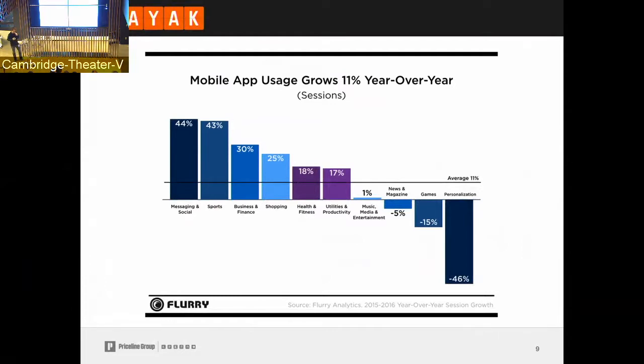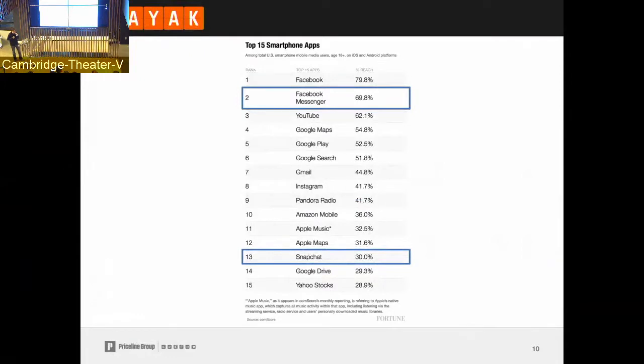And also when we look at this, we can look at this from another angle. If we look at the top download charts, the top 15 smartphone apps according to this Fortune list here, number 1 was Facebook, number 2 was the Facebook Messenger, and then here it's a couple of like basic apps that everyone has on the phone, and then on number 13 we have Snapchat, which is also a chatting app. So there's a lot of good news about how these bots are going to replace native apps, and I guess a lot of people are getting scared, everyone trying to jump on that boat.